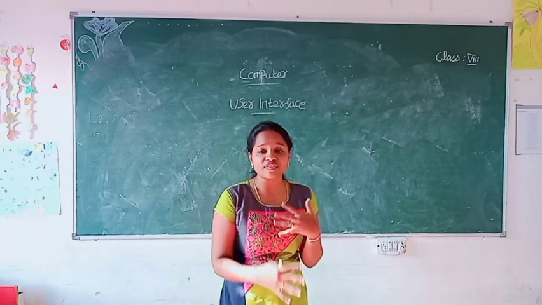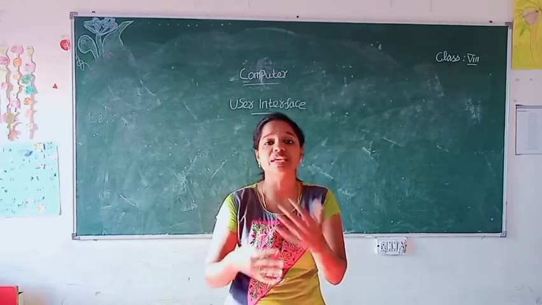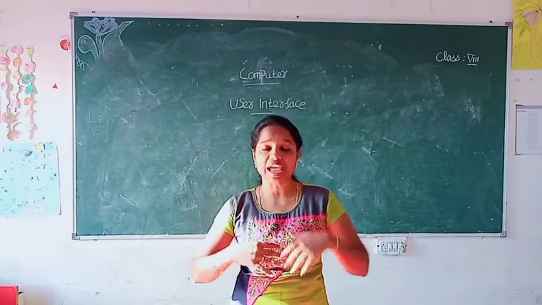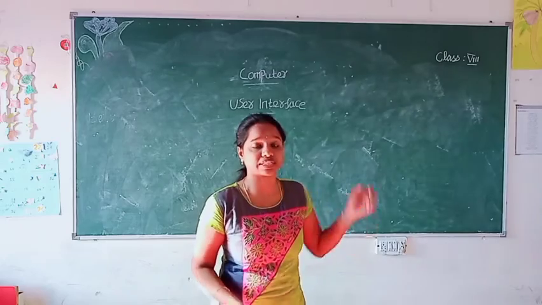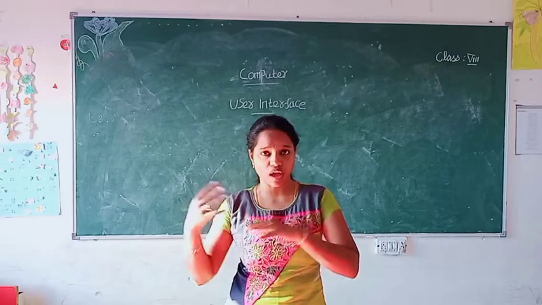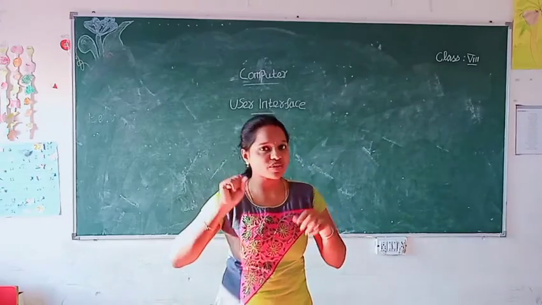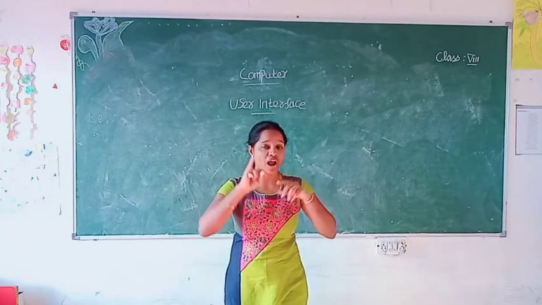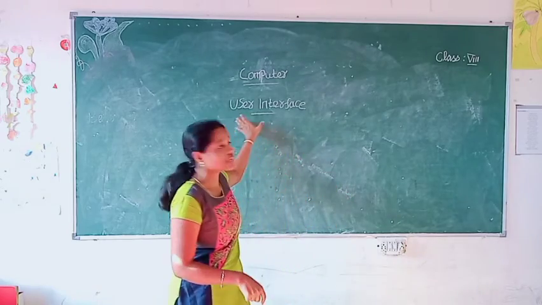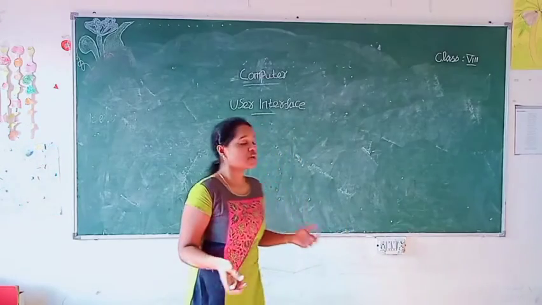As we know, an interface is the point where two systems meet and interact with each other. Similarly, in a computer, user interface refers to the hardware and software mechanism by which a user interacts with the computer. We previously studied that only by using hardware and software can we interact with the computer. So that is known as the user interface. This user interface also has some types. We can see that now.